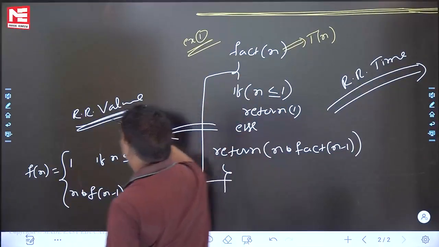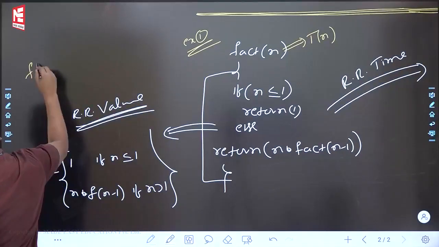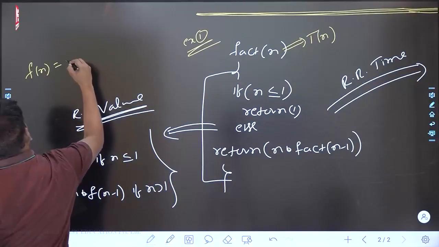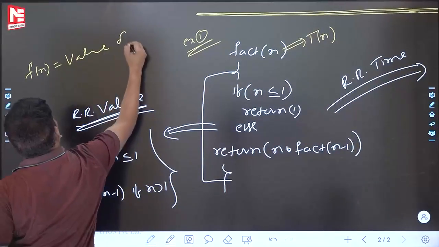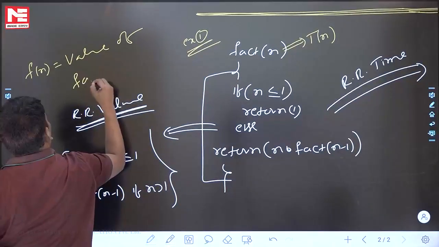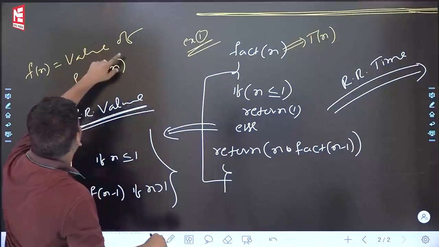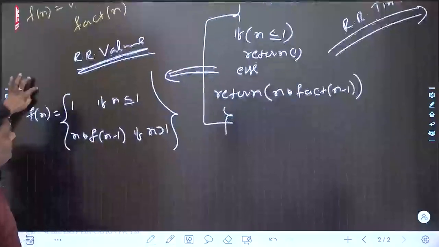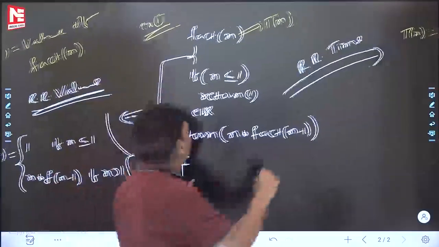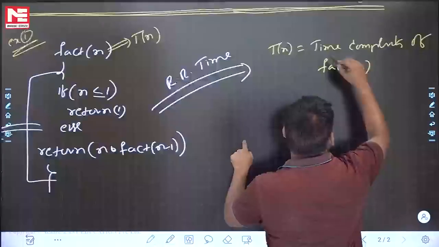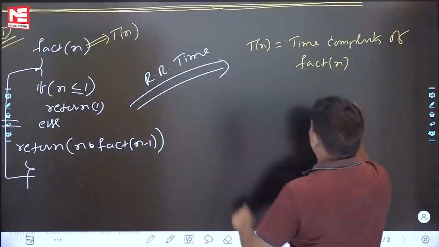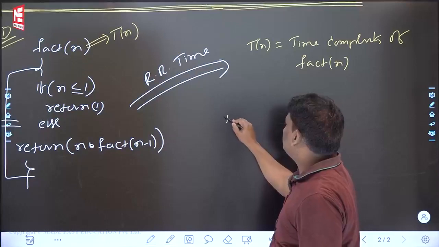If you want, I will write here. Fn is equal to, what is the answer? Value of fact of n. This fact of n value is Fn. Then this is the way. Next one. This fact of n, time complexity Tn. How to do? I will explain. See this one I am starting. Tn is equal to.